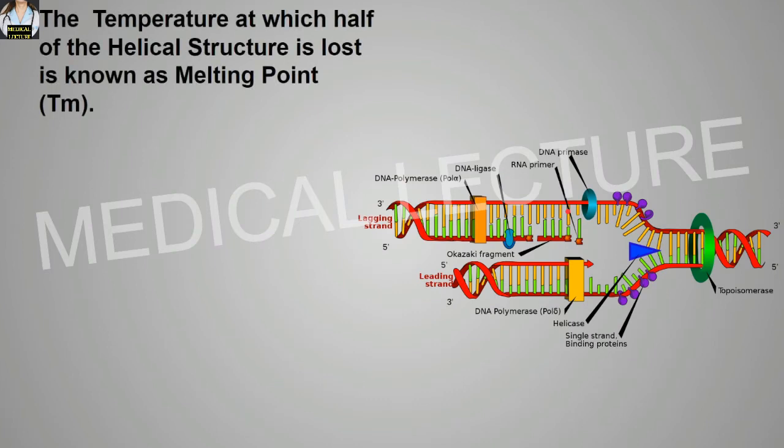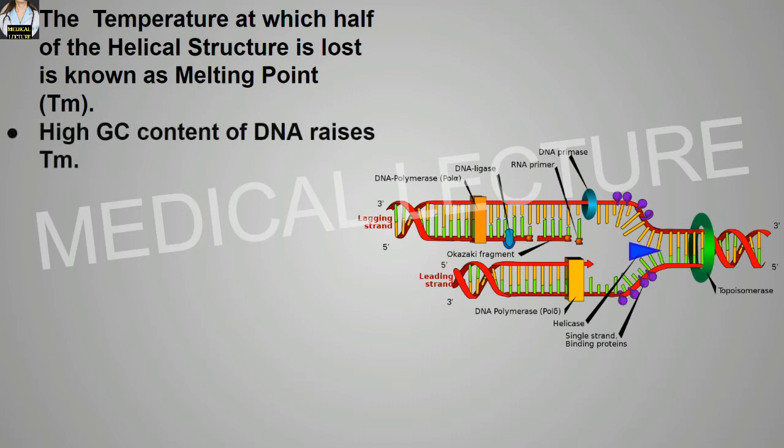The temperature at which half of the helical structure is lost is known as the melting point, Tm. High GC content of the DNA raises the melting point.